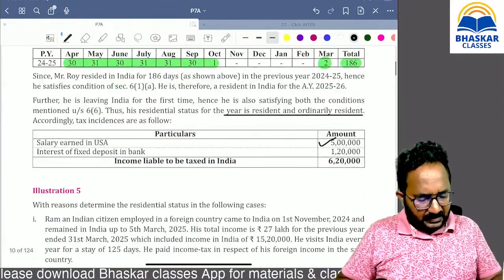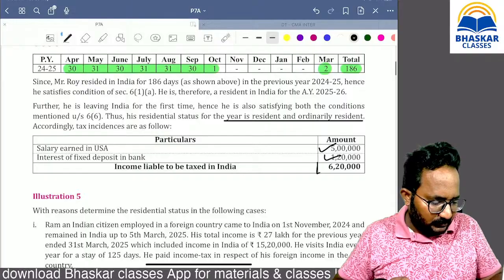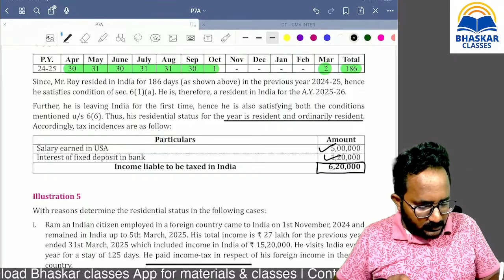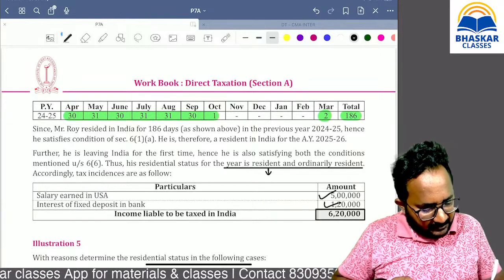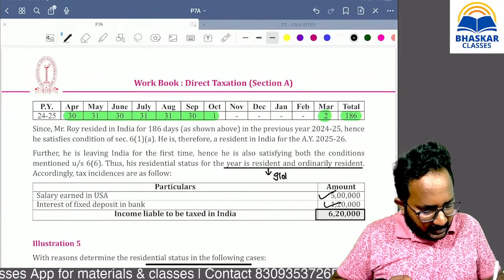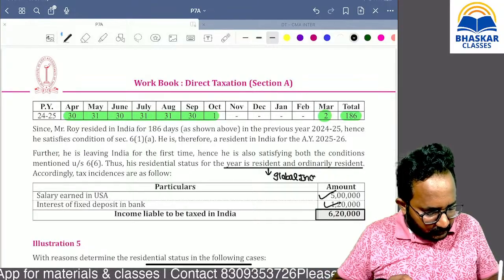Don't take, yes, directly you can take 1,50,000. It is a printing mistake, ma'am. Don't consider it. Are you clear up to now? So here, what is that? Income is taxable in the hands of a resident and ordinary resident. Global income is required to be taxed.